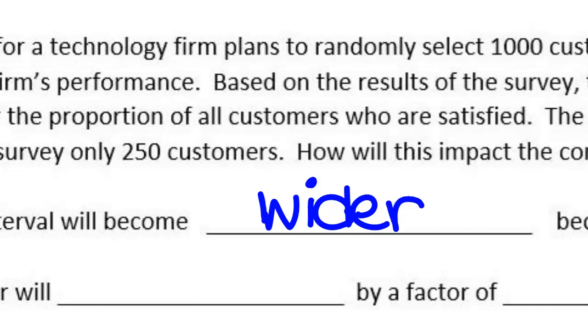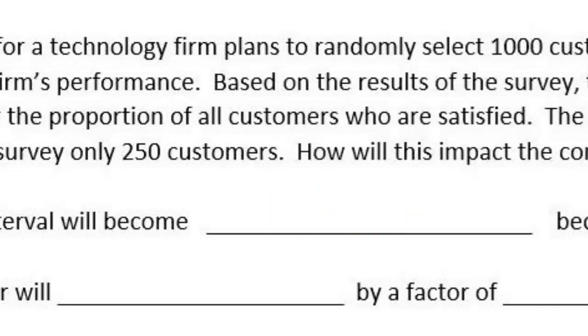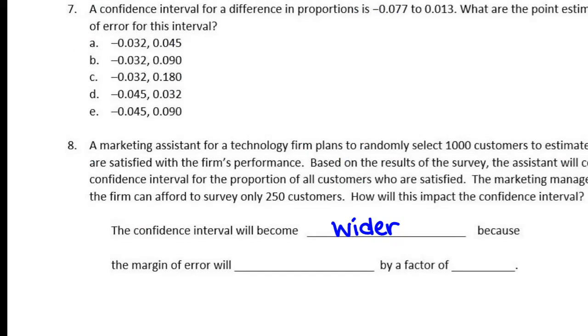Because if my confidence interval gets wider, the margin of error will blank by a factor of blank. It's going to increase by a factor of.